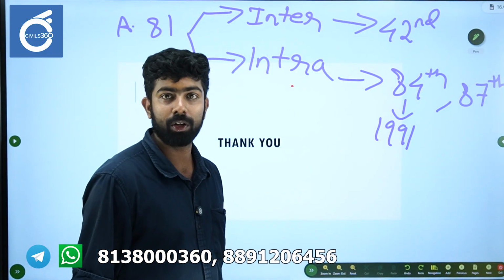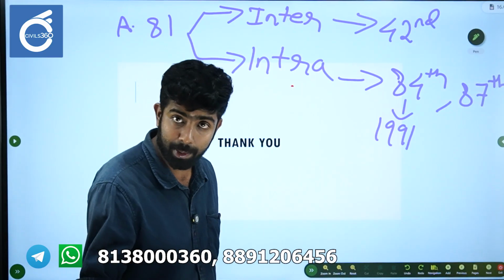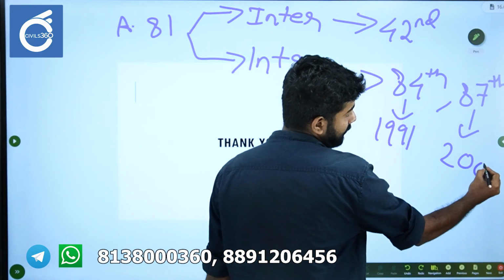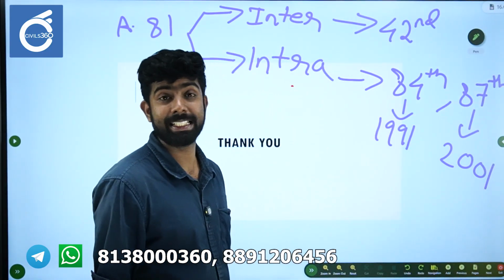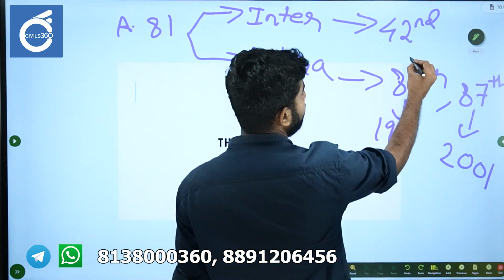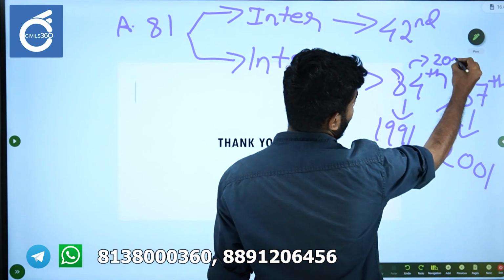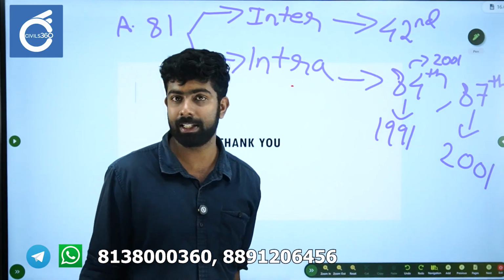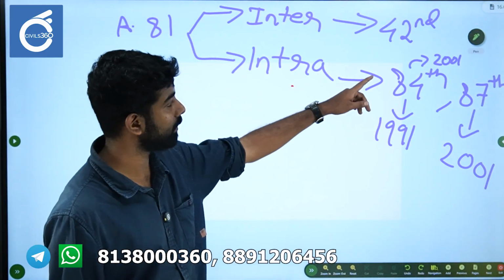Redrawing of territorial constituencies for the elections to the House of the People was allowed on the basis of the 2001 census by the 87th amendment. For the 84th amendment, remember the year 2001. This 87th was in the year 2003. The 42nd was in 1976.